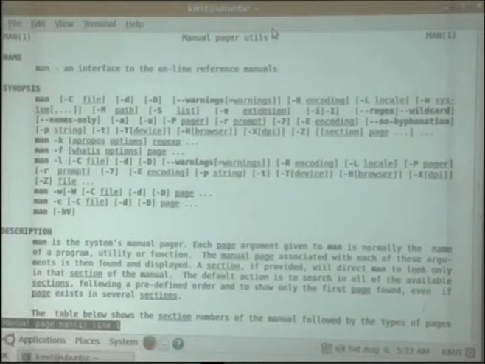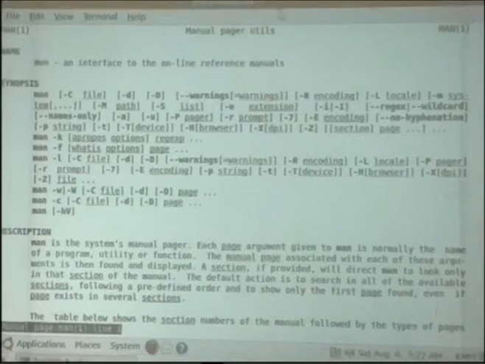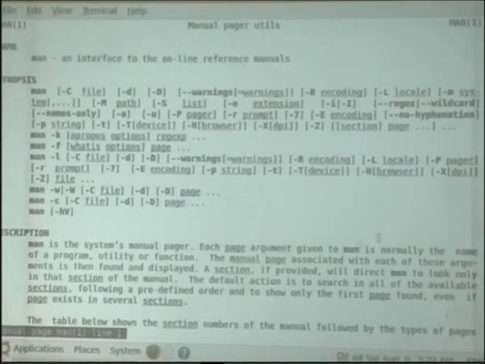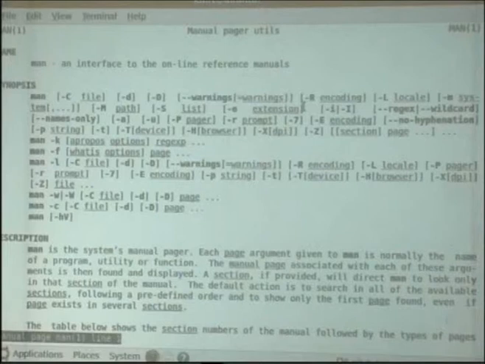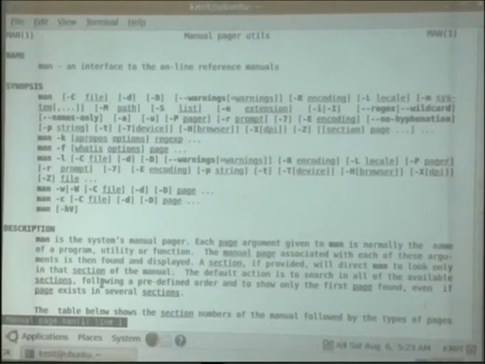So man is an interface to the online reference manuals. Wherever you want to know the syntax of any command, you can use it. In fact, man has a lot of different sections, nearly 6 or 8 sections are available. One is used for the user section, another is for kernel and library functions, and so on. There are many different sections the manual has been divided into.